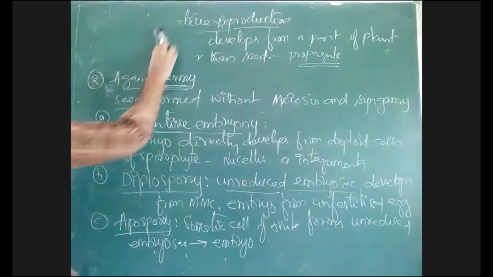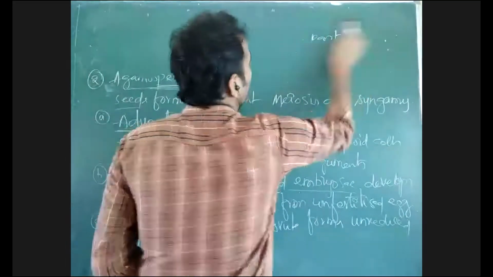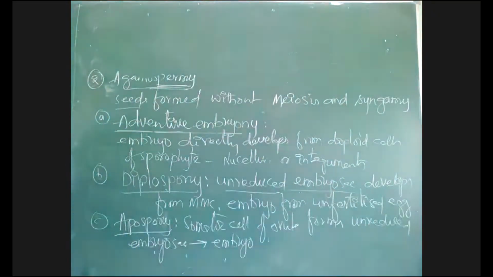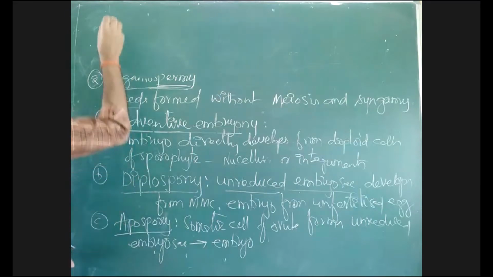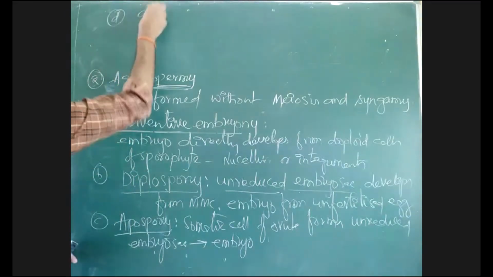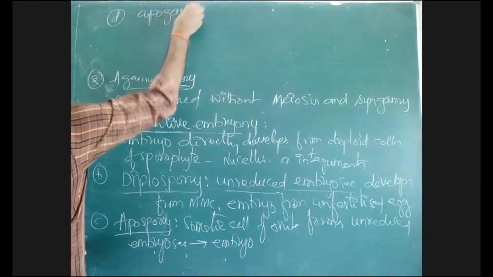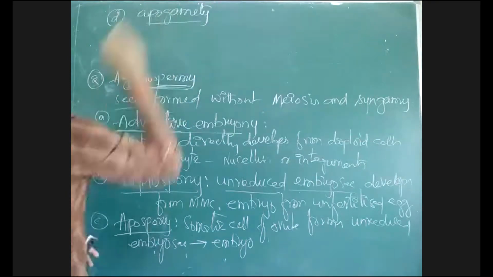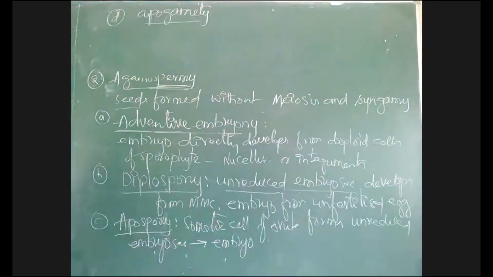Another type I will discuss. I forgot now. Apospory. One more type is there. Wait. Apogamy. Apogamy means some other cells of the embryo sac will directly develop into diploid embryo.